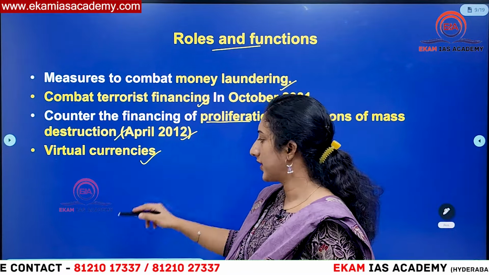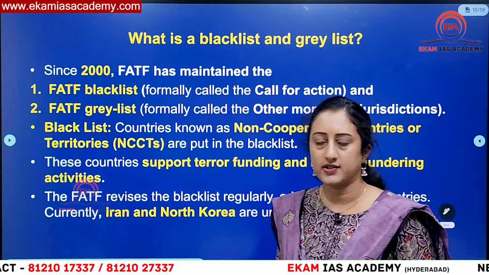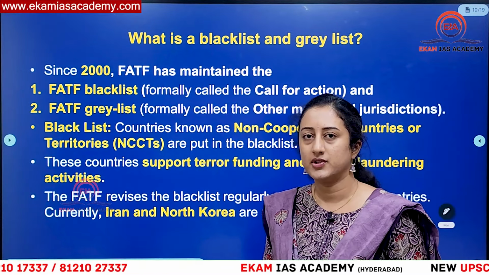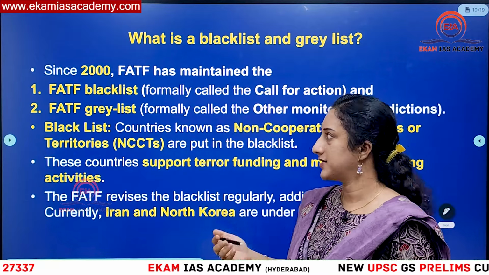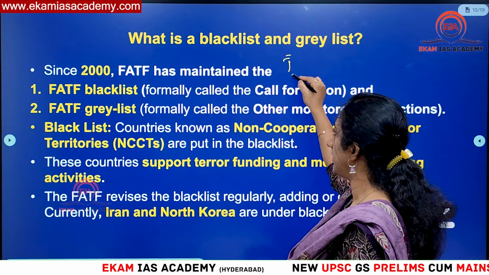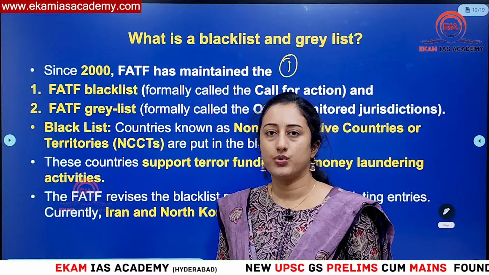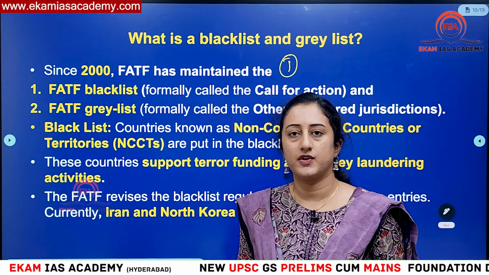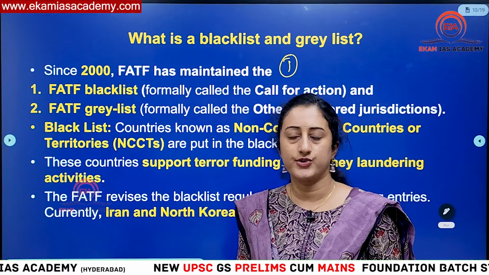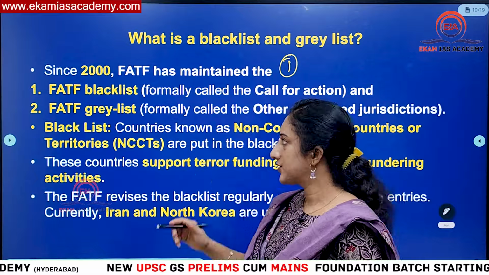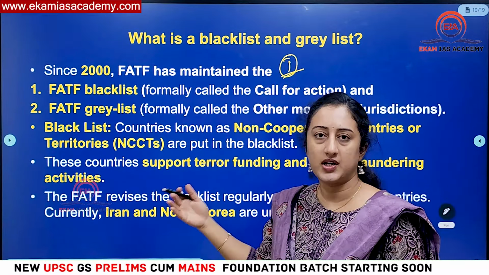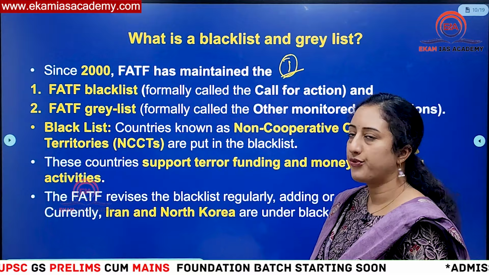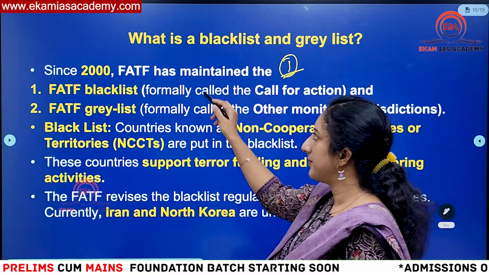Then virtual currencies also got added in recent times, because always, if you have remembered, when we are seeing these aspects which are growing every day, we can easily say one thing, right? Technology is a double-edged sword. The way you use it, it can be a benefit, or the harm will be the same way. So as we progress, we are having different ways to find these different things, or to fuel these types of things. So then what happens in FATF?